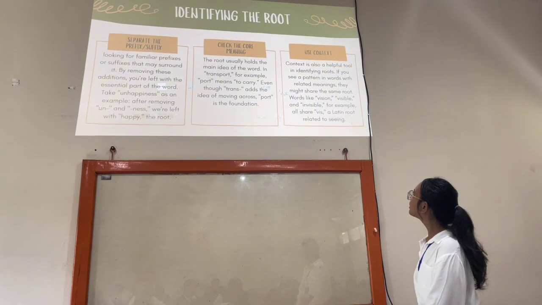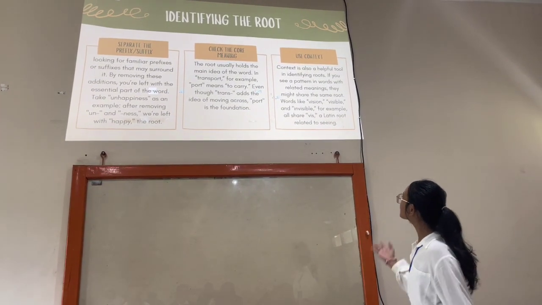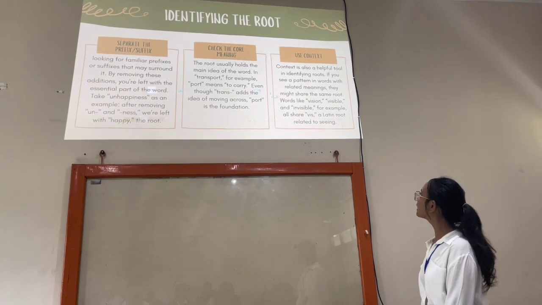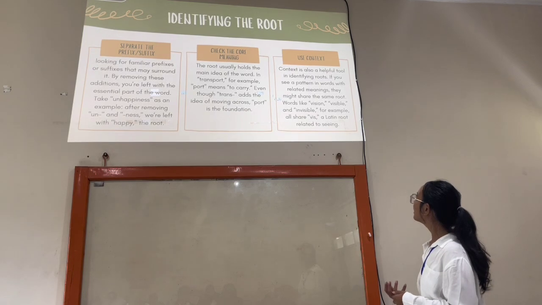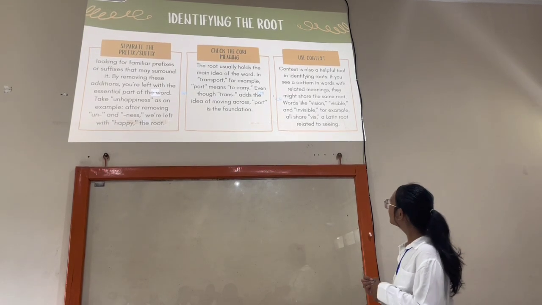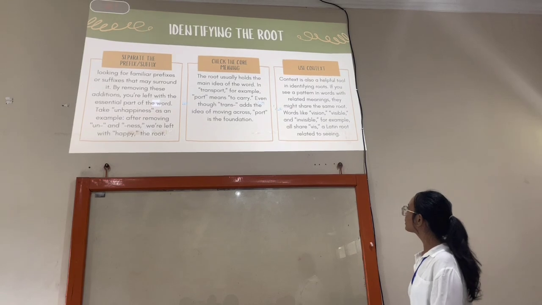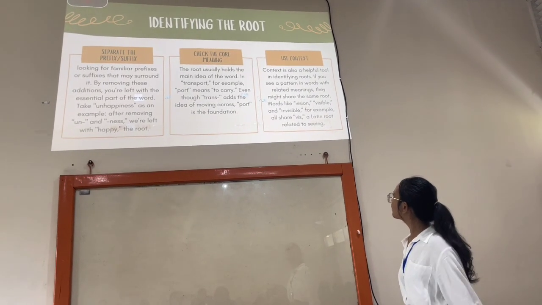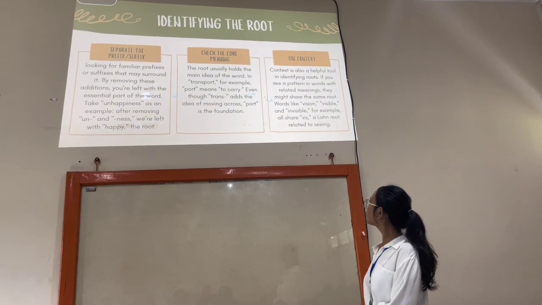And the last part of identifying the root is to use context. Context is also a helpful tool in identifying roots. If you see a pattern in words with related meanings, they might share the same root. Words like vision, visible, and invisible, for example, all share vis, a Latin root related to seeing.